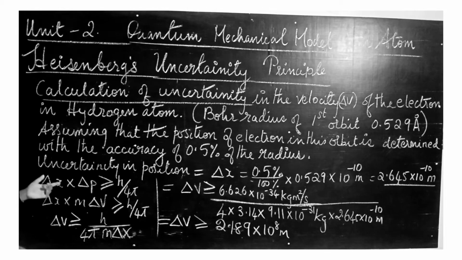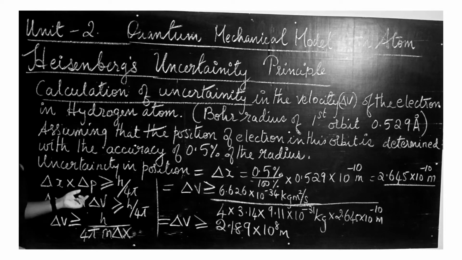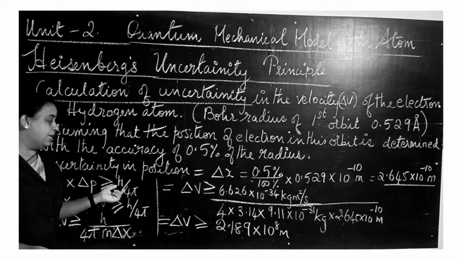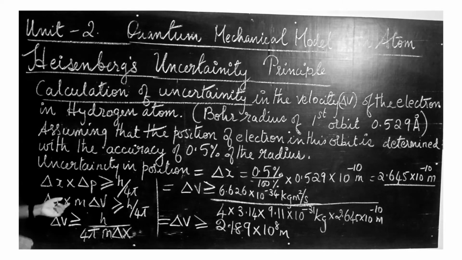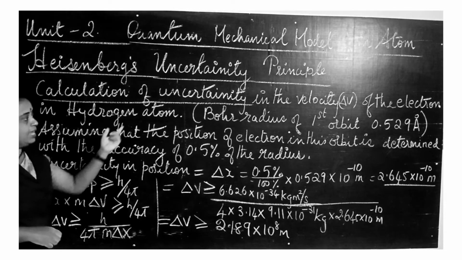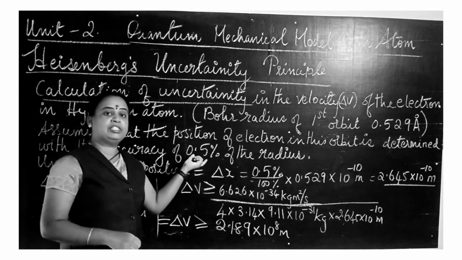We will apply the Heisenberg uncertainty principle. We know that the product of the uncertainty of the position and the uncertainty of the momentum is greater than or equal to h by 4 pi, where h is Planck's constant. So we will apply these values. The uncertainty in position, as given in the question, is delta x equal to 0.5% of the radius.